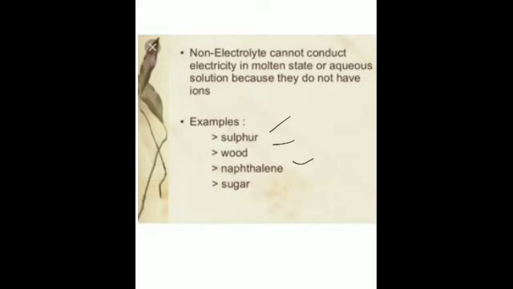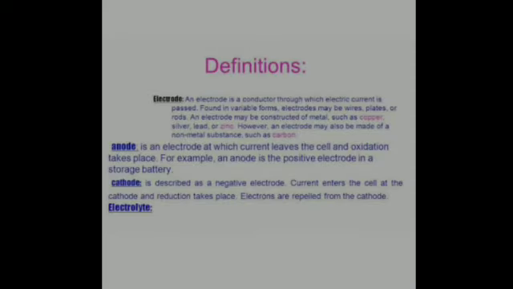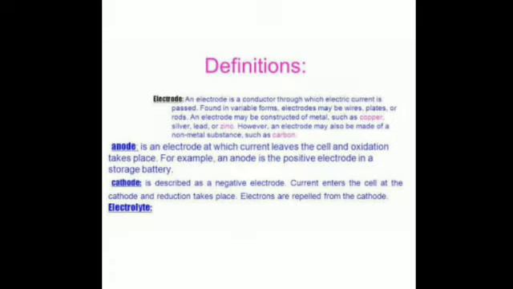Then what are electrodes? An electrode is a conductor, a conducting rod or plate, through which a current enters or leaves the electrolyte. Is that clear? They are made of metal or of graphite. So anode and cathode I just told you when I was telling you about anions and cations.